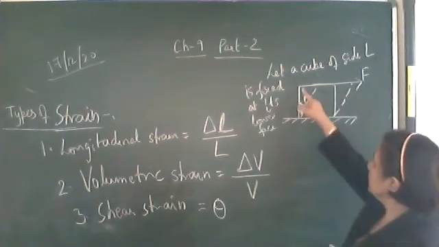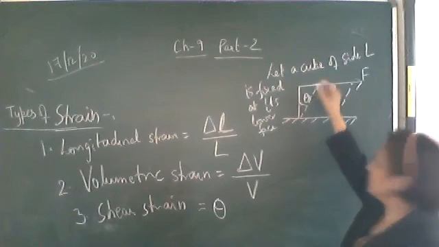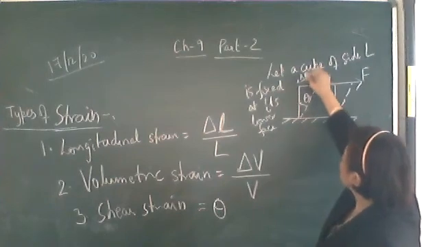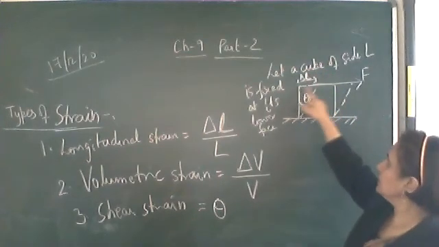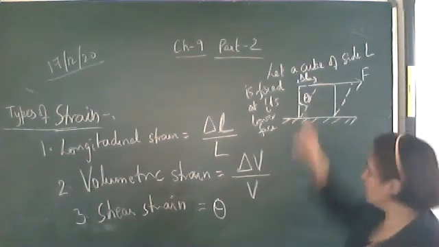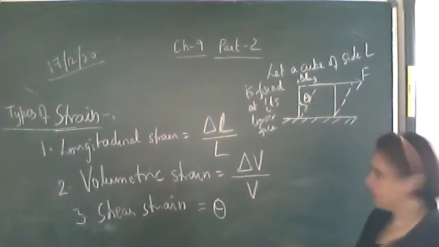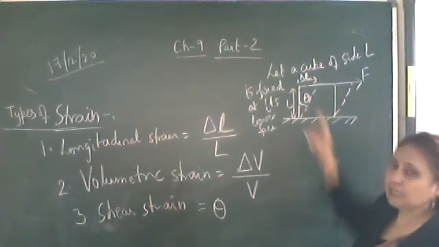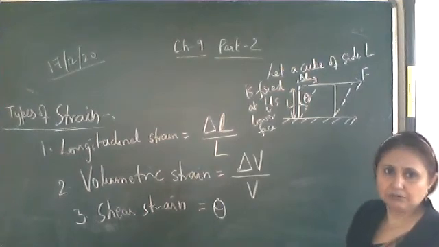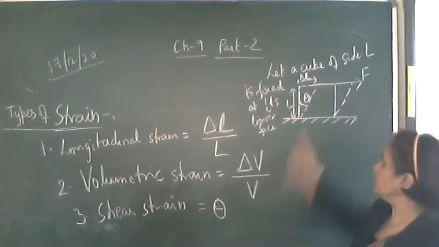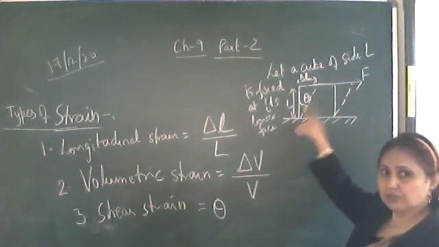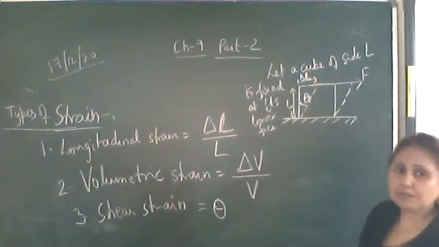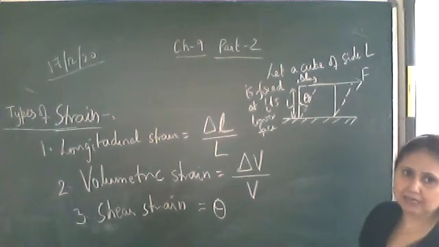Now what happens? The upper face is shifted this much. Let this be delta L, by which the upper face is shifted. And the original length is L. Now theta is very small, it is not even noticeable. So tan theta can be taken equal to theta, and tan theta is perpendicular upon base, that is delta L upon L.